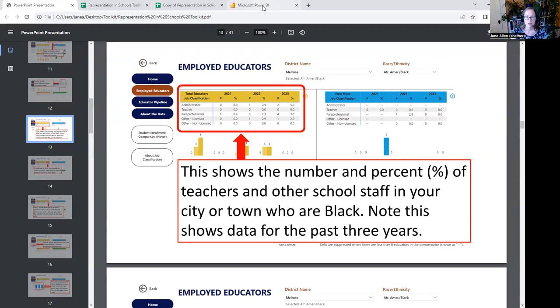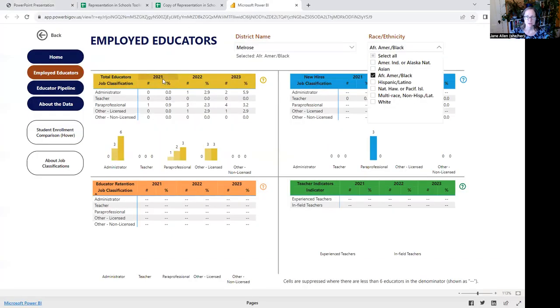I'm going to go to the actual website and you can see it here, 2021, 2022, 2023. And here's the number and the percent. You can see the rows, as I mentioned, are different jobs, different roles: administrators, teachers, paraprofessionals, other licensed people in the schools, and other non-licensed people in the schools.